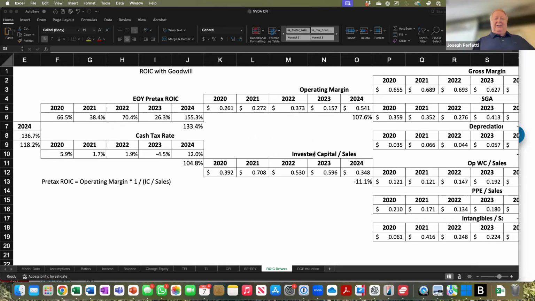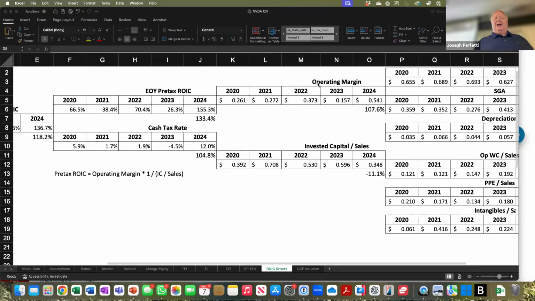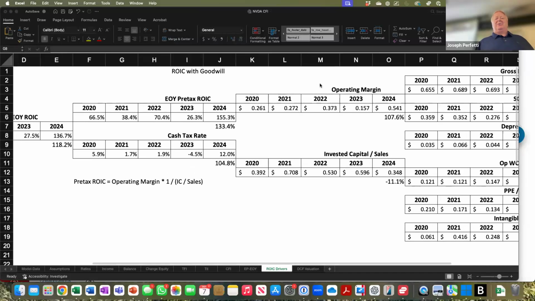Their productivity went from 39 to 70, and then worked its way down to 35. So it wasn't a straight line for Nvidia. And particularly, we see two periods of interest. What happened in 21 to productivity? Why did it spike so much? And why did the margins drop and recover between 22, 23, and 24? So that's what I'd say.